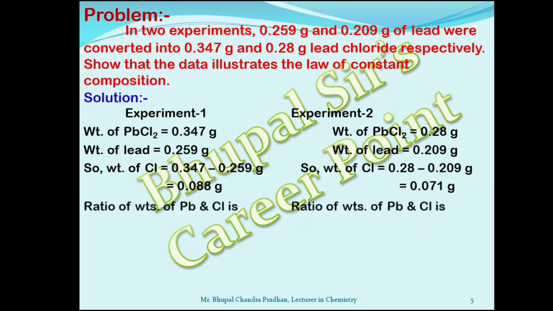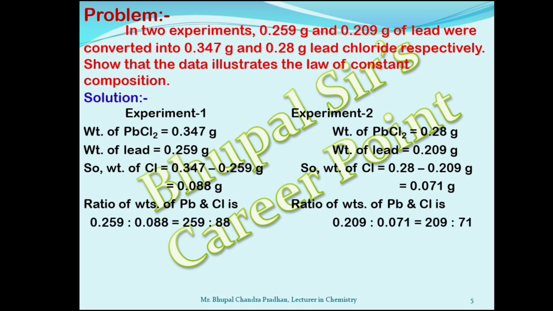The ratio of weights of lead and chlorine in experiment 1 is 0.259 to 0.088, which is equal to 259 to 88. To get a simple ratio, divide both factors by 88. It should be calculated to 2.94 to 1.